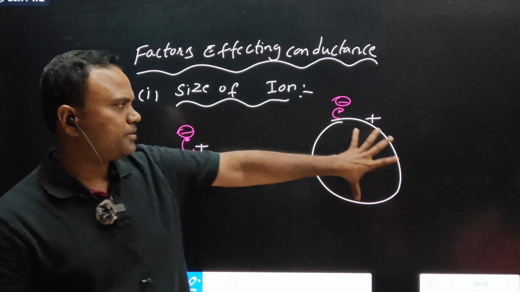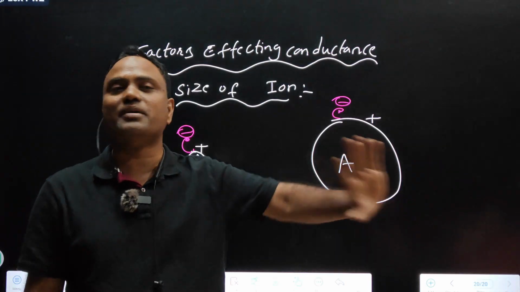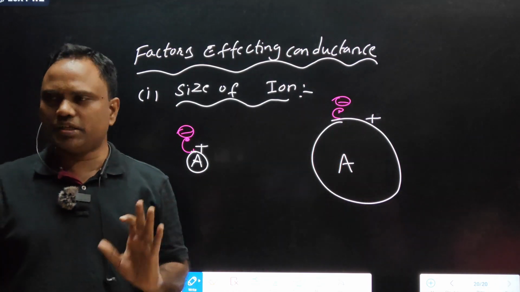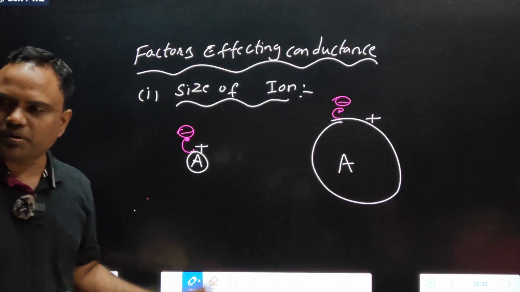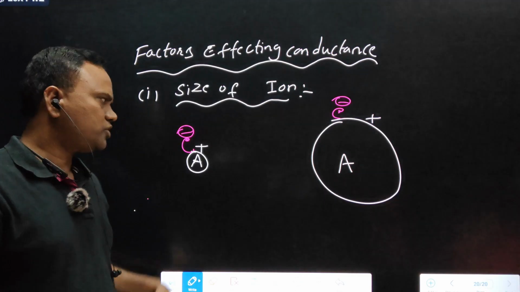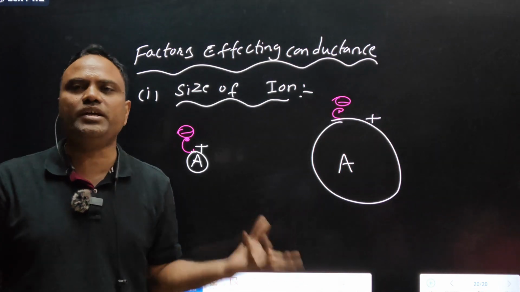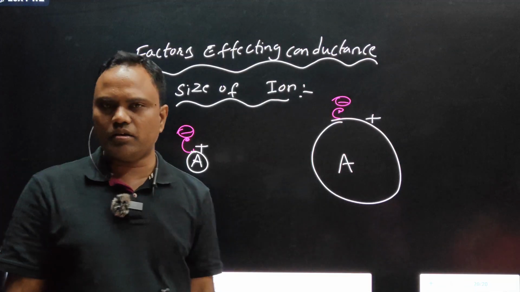Yeah. But this bigger ion cannot move fastly. So its current carrying capacity is less. Simple relation. If size of the ion is less, its conducting power is more. Smaller ions, mobility is more, movement is more, current carrying capacity is more than bigger ion.